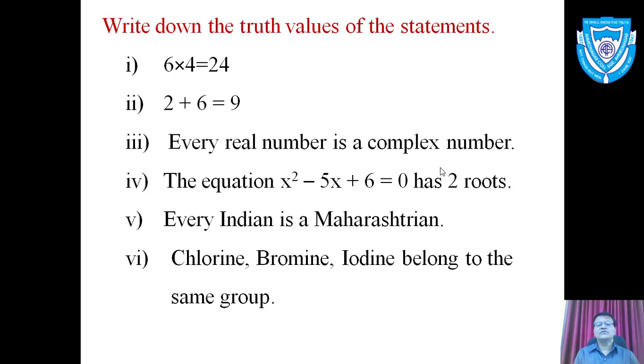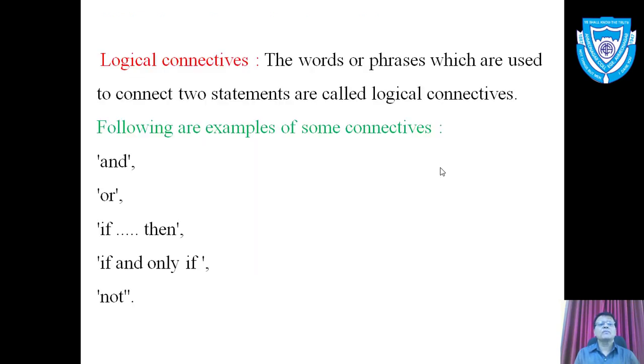Every Indian is a Maharashtrian. It is a statement and the truth value of this statement is false. Chlorine, bromine, iodine belong to the same group. Do you know whether these three elements chlorine, bromine, iodine belong to the same group? So you can decide the truth value of this statement also.